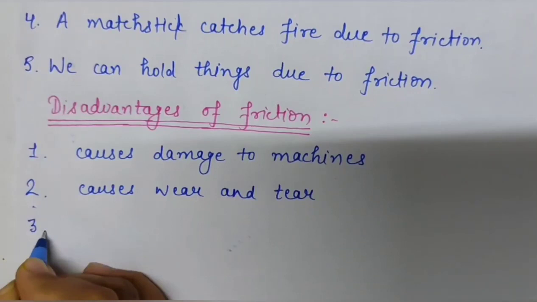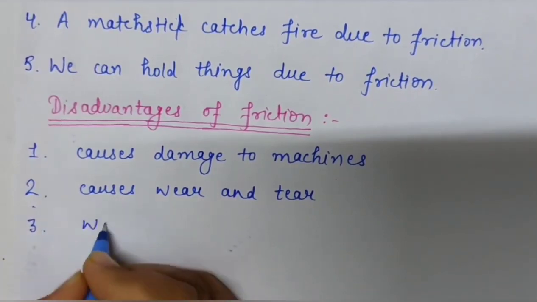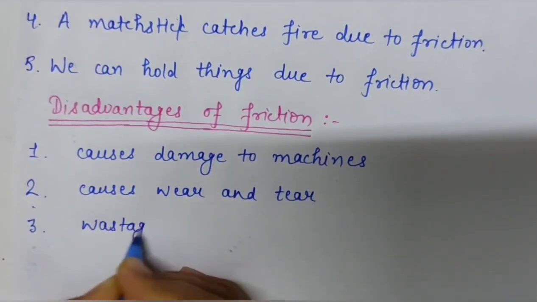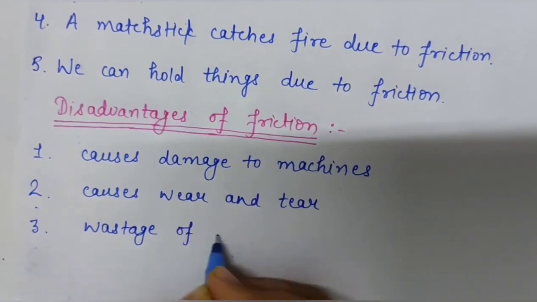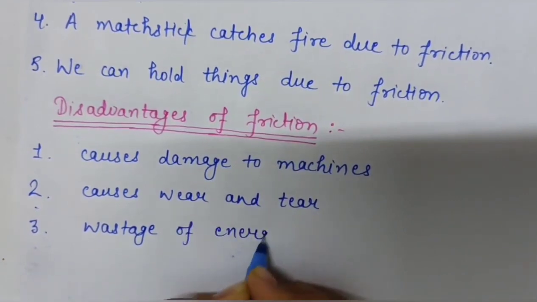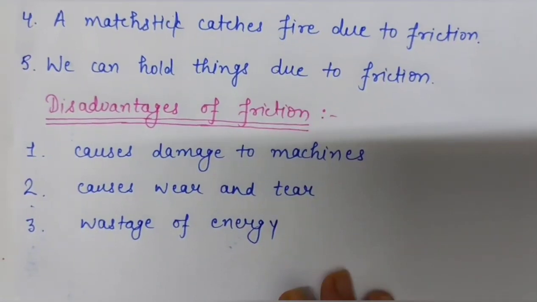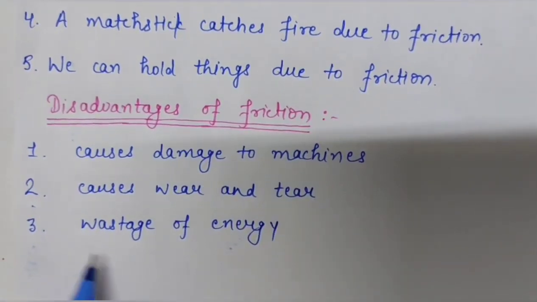Now the third disadvantage is wastage of energy. Friction also causes wastage of energy.